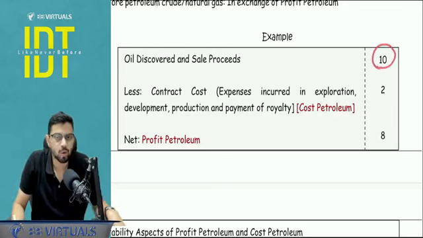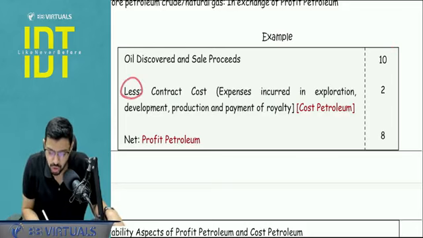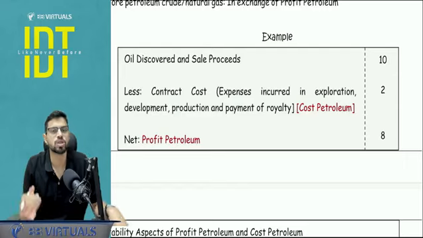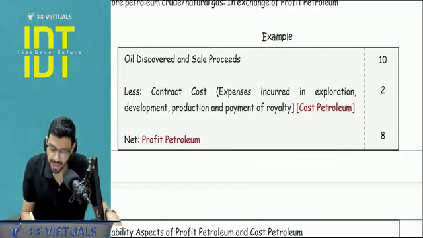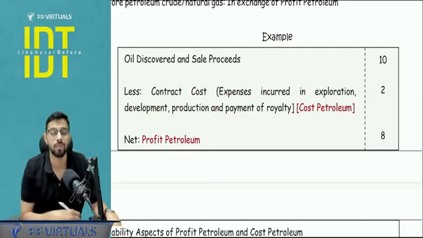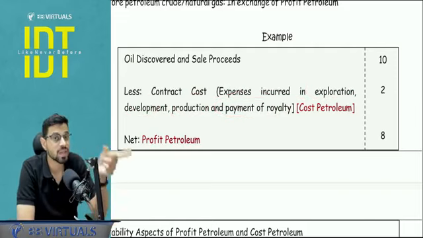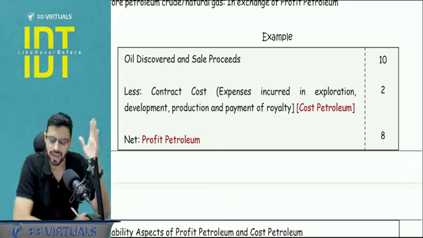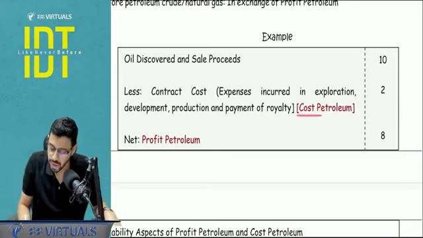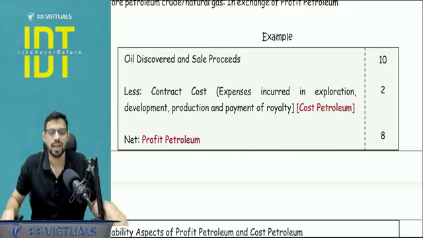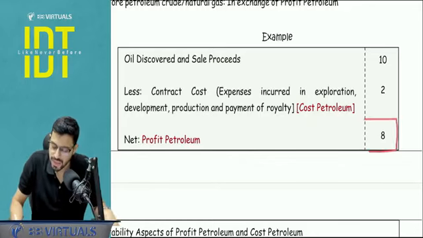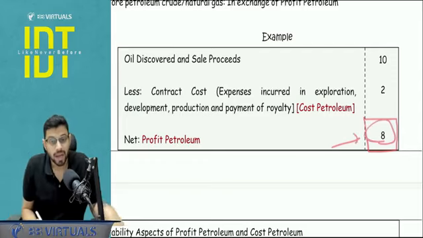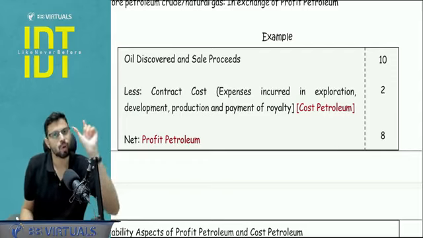If rupees 10 is the total sale value, out of that we will reduce the contract cost. What is the contract cost? That whatever Mr. Adani spent, let's say expenses incurred in any exploration, development, production, or any royalty that he may have paid. So that is the expenses with respect to rupees 10 earning. So let's say it is rupees 2. This particular term is known as cost petroleum. This rupees 2 is termed as cost petroleum, and after deducting rupees 2, this is the net profit that Mr. Adani earned. Now this is the profit petroleum, that is the profit portion.